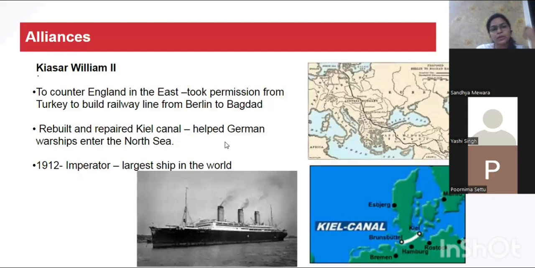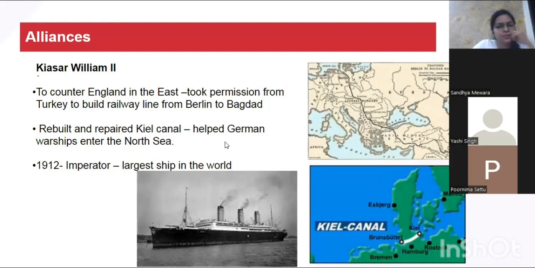Now, why would it create tension with England? The issue was that if you are reaching Baghdad, you are very near to India. That was the fear for England, that if Germany reaches Baghdad, it would be very near to India. So that resulted in apprehension in the minds of England.